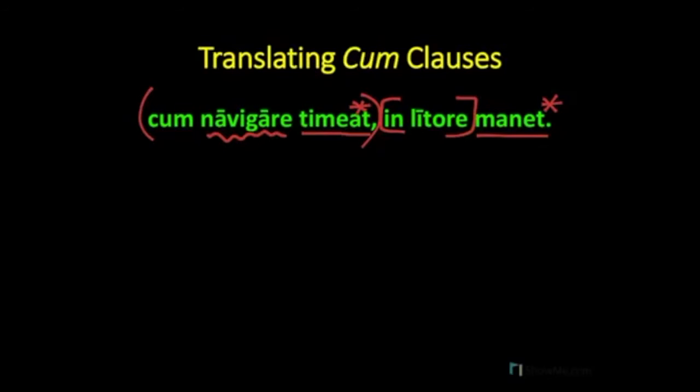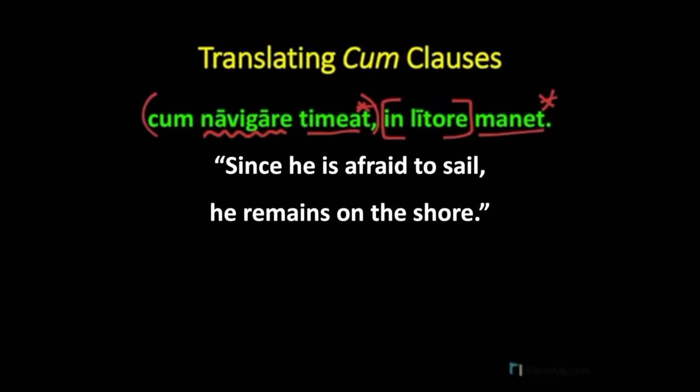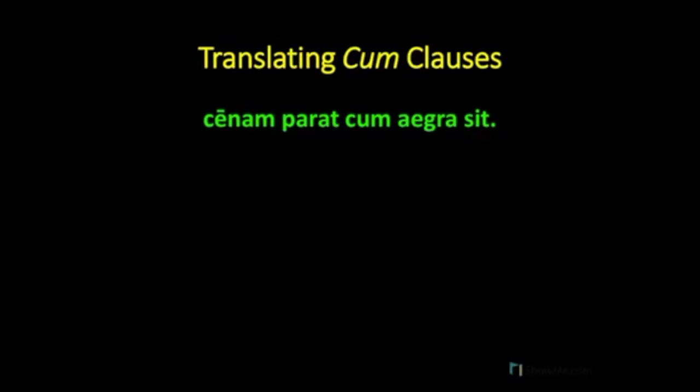Now, this sentence is a little bit more clear. I think this one has to be a causal cum clause. Since he is afraid to sail, he remains on the shore. Again, there can be some flexibility with cum meaning since versus when, and so you'll have to determine based on the context. Here's our next example.